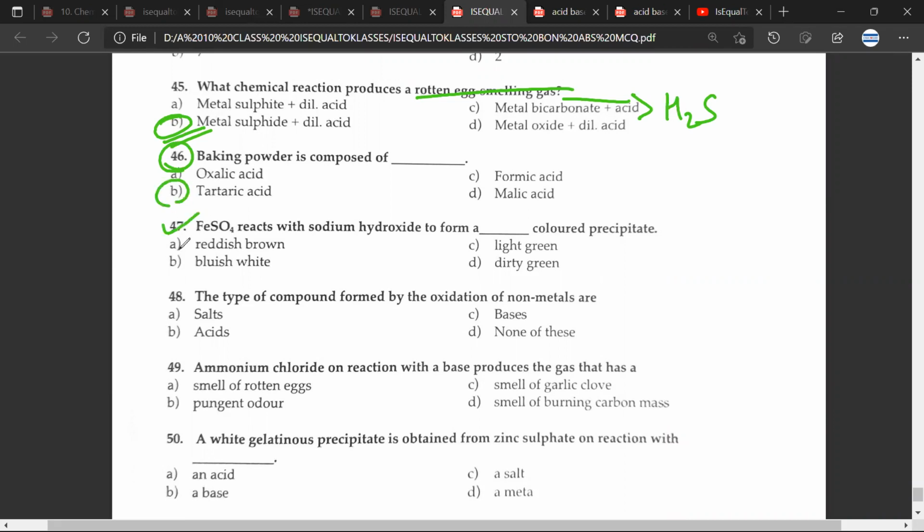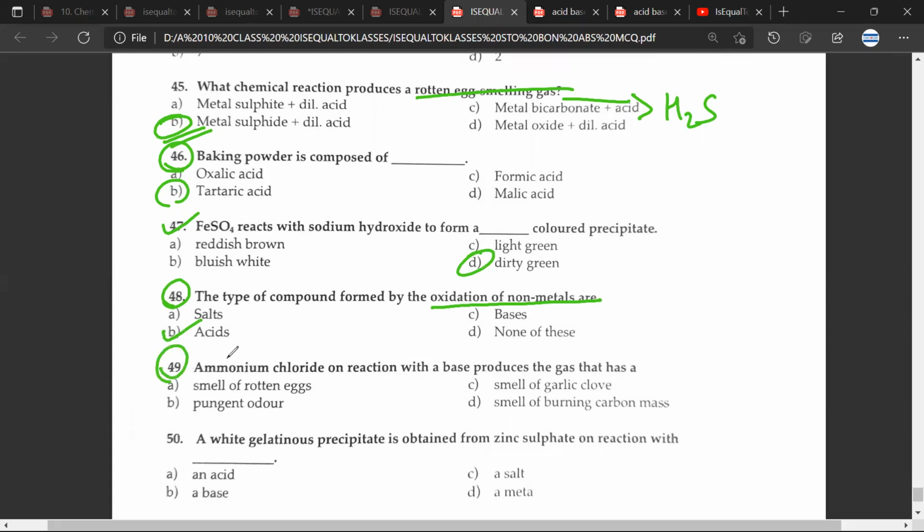Okay. 47. FeSO4 reacts with sodium hydroxide to form a dash color precipitate. This would be D for dog, dirty green. This is from analytical chemistry. By mistake, they have put it here. Yes. 48th question. The type of compound, so the correct answer would be acids. B for boy. Oxidation of non-metals, acids. Okay.